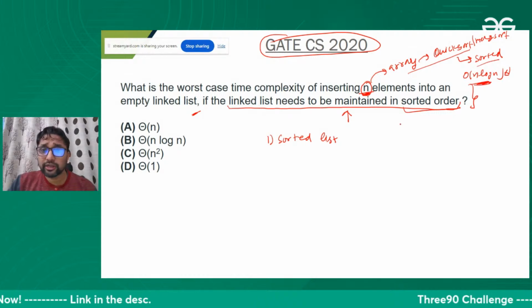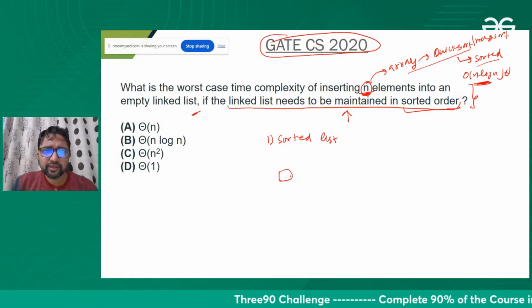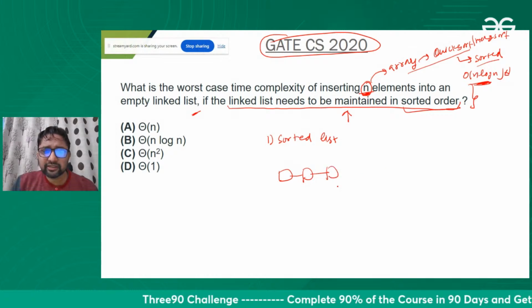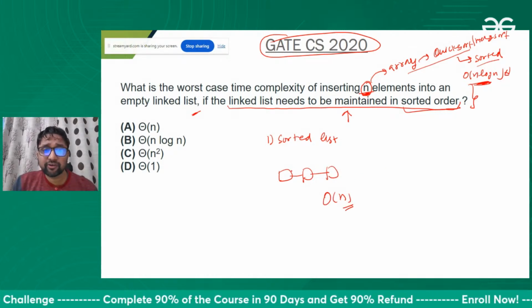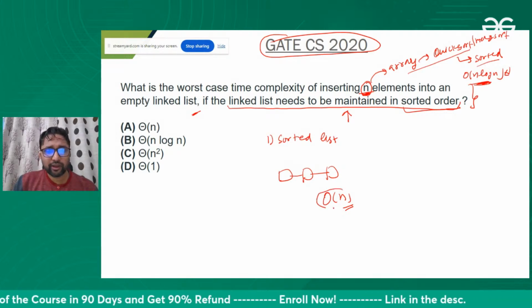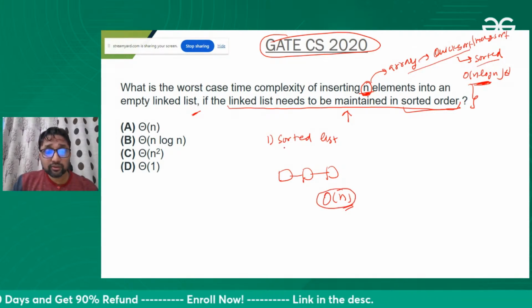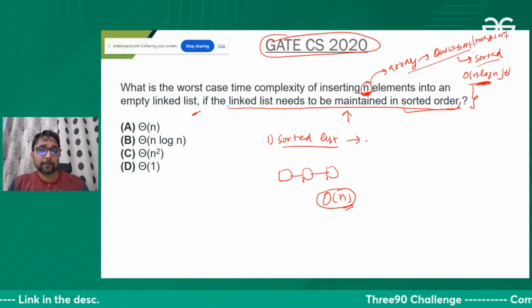After the elements get sorted, we can create the linked list. Creating the linked list will take order of n time. Inserting one node is order of 1 time, n node insertions is order of n time. So if they want a sorted list from us, we can do that.